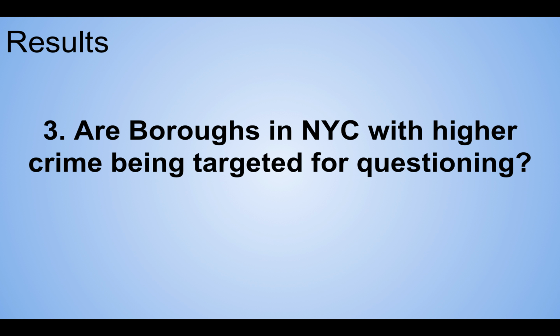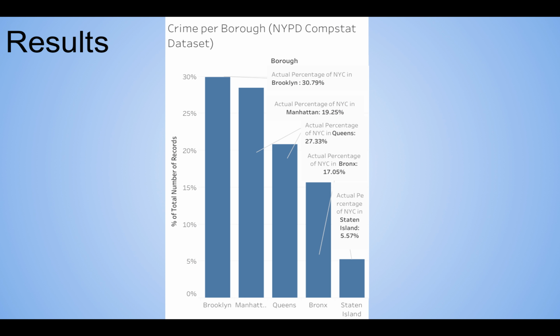So 3. Are boroughs in New York City with higher crime being targeted for questioning? This is a chart based on NYPD's CompStat data set. Here we see the different crime percentages when compared to the actual percentages of people in that borough. In Brooklyn, about 30% of the crime is from Brooklyn, and about 30% of the population is in Brooklyn.